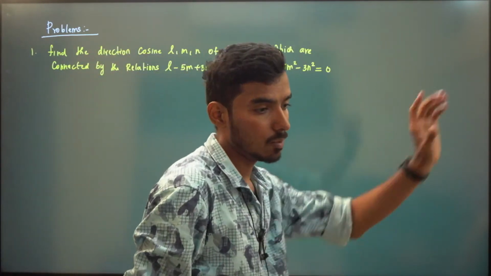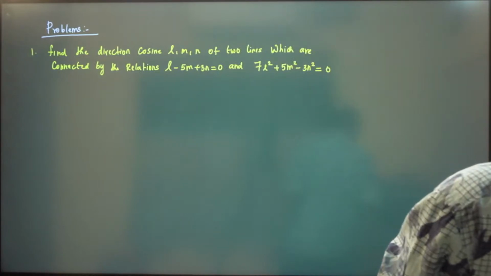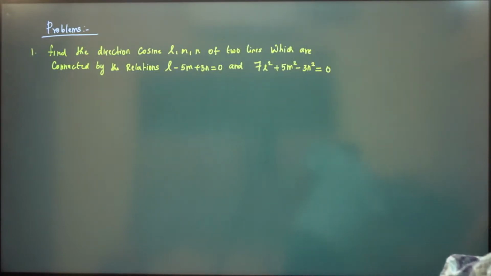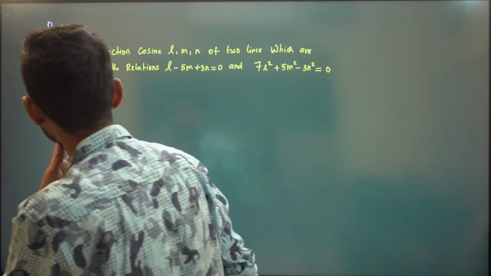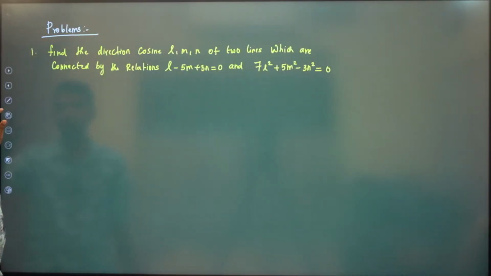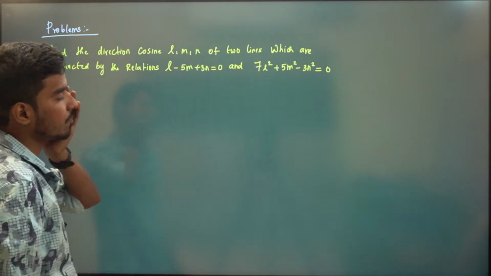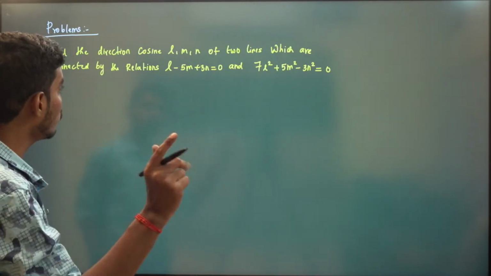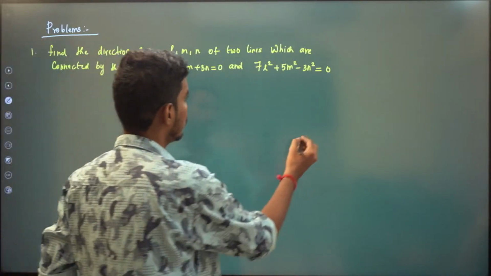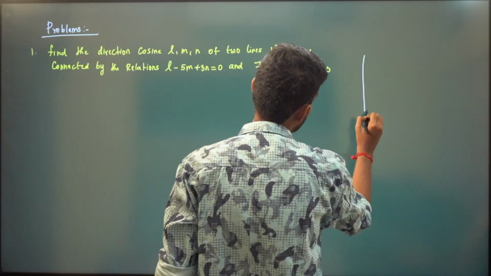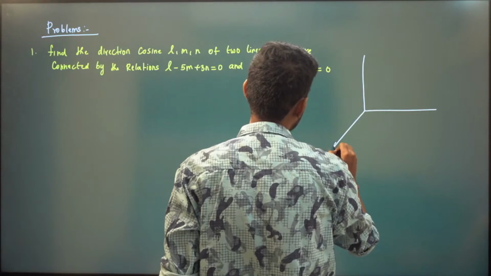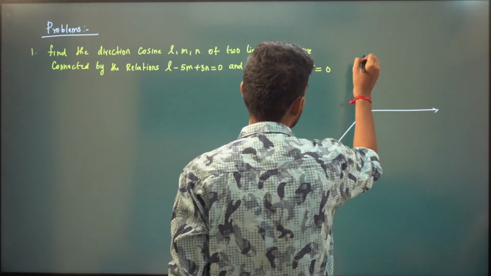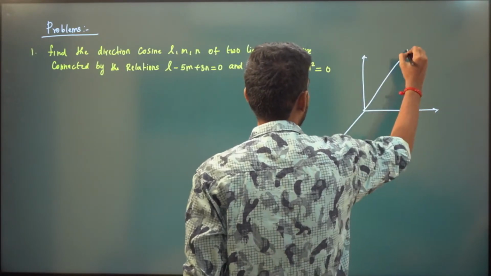It's a very important problem. These kinds of questions are asked in IFoS, but not in IAS still. So you can expect these kinds of questions in IAS. So find the direction cosine of two lines. See, very simple, right? We have our XYZ axis, and we need to find the direction cosine of two lines.